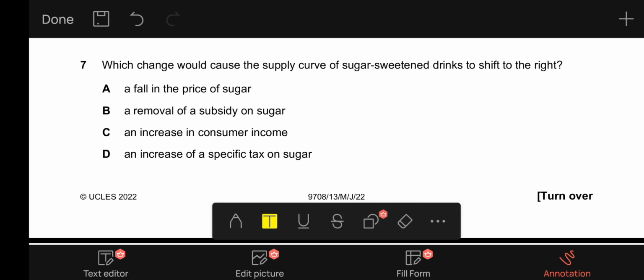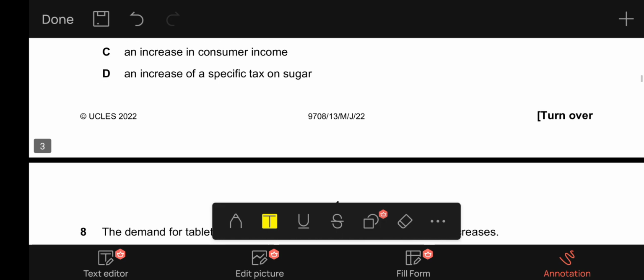And D, it says an increase of a specific tax on sugar. If we impose a specific tax on sugar, sugar's price will rise, thus the cost of production will rise, and the supply will shift inwards rather than to the right. So A is our correct option for 7.